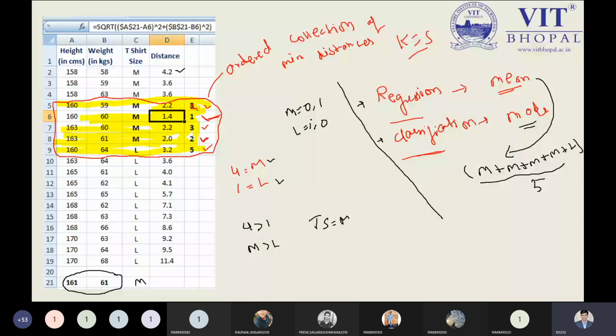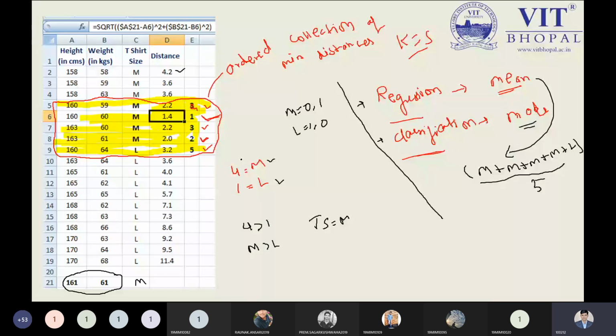But when I need to explain the pseudo code, then I remove those parts, because this algorithm works finally when we have a huge amount of data set, and it is not good when we have a small amount of data set, because our prediction may be wrong, as we are expecting that t-shirt size should be L, suppose, but we are getting the value M. So the prediction we are getting is very poor, and that is the biggest drawback. And why? Because we are not building our model by random values, some amount of the data set. We are building our model on the entire data set, so it takes more time for the computation. This is the biggest drawback.